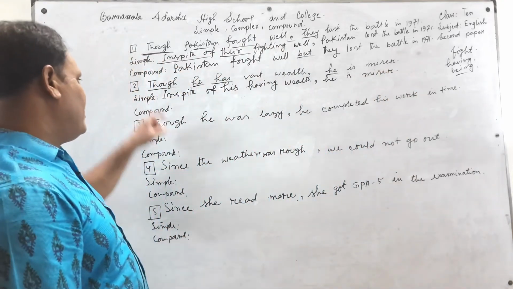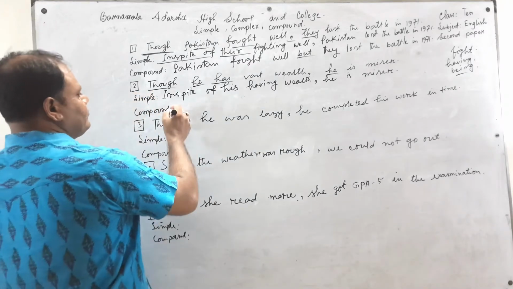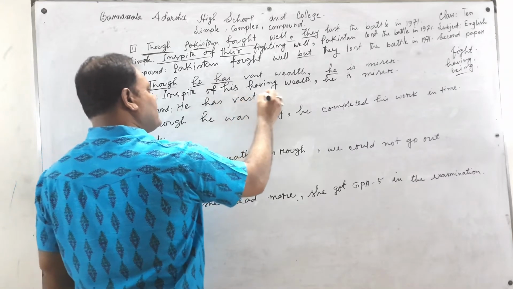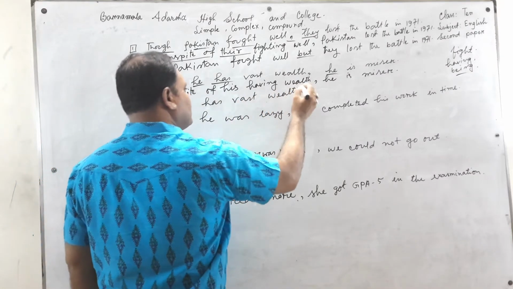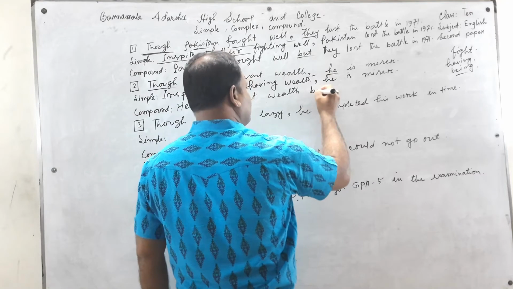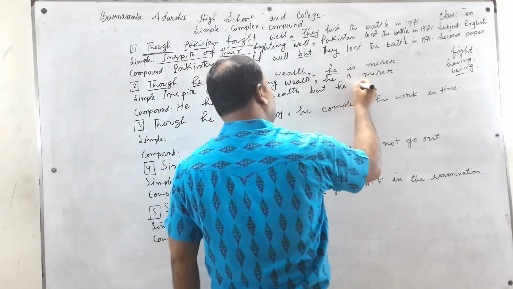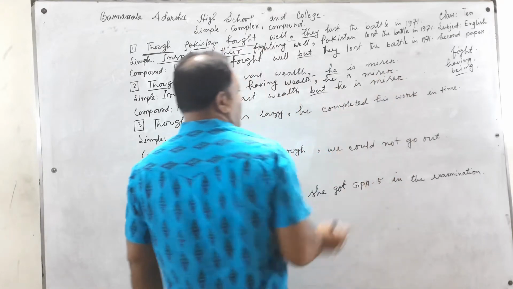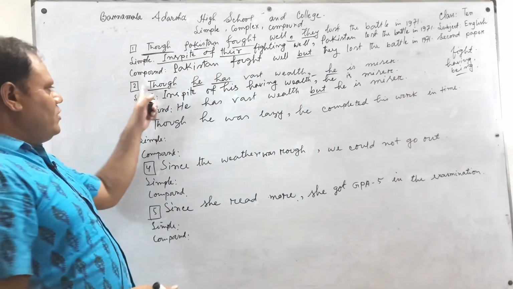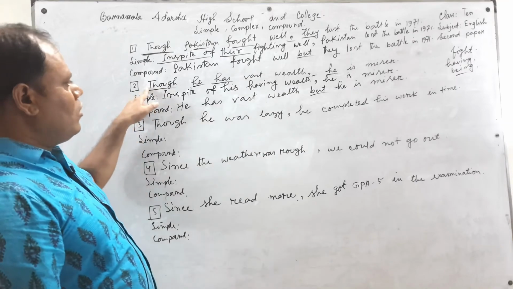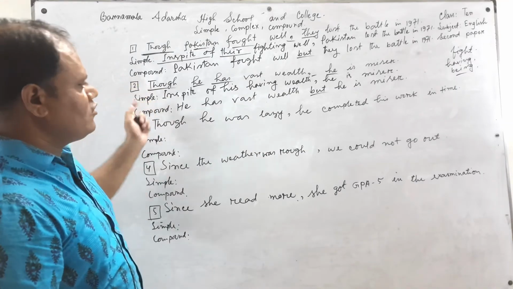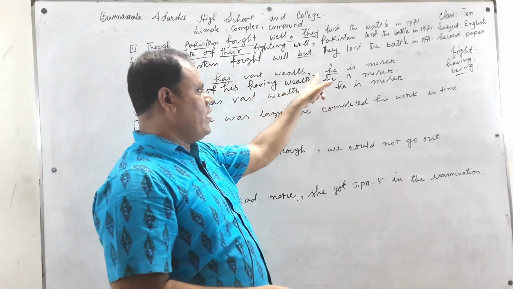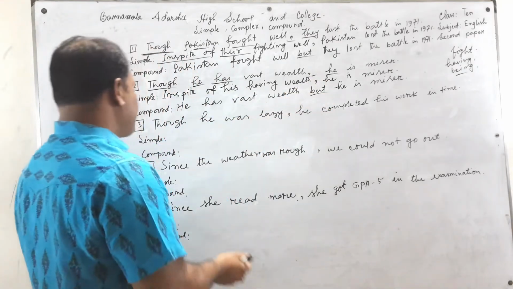If we turn it into compound: he has vast wealth, but he is a miser. If we want to turn although sentences into compound, we can put but where we put the comma.